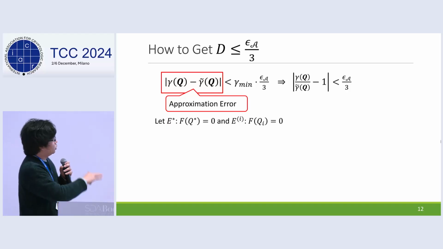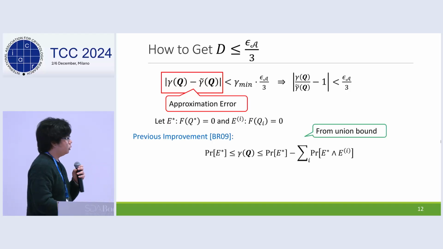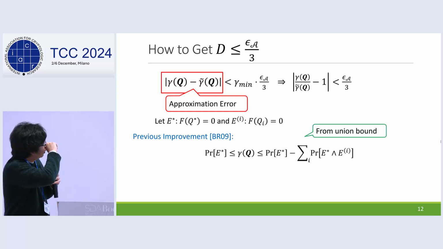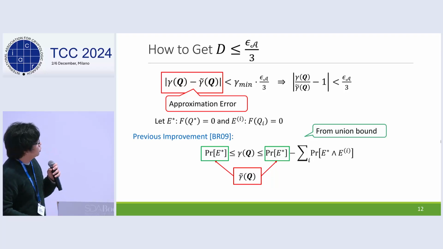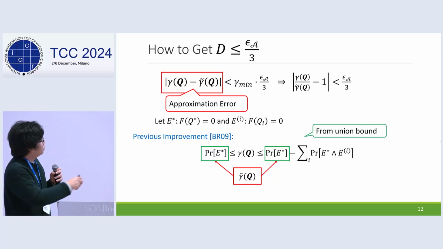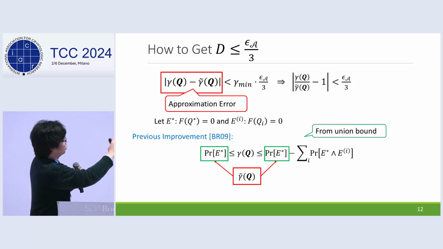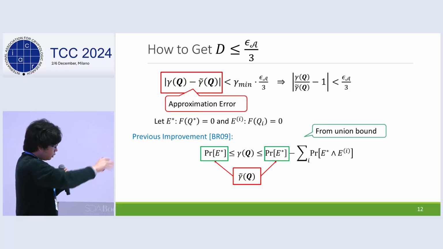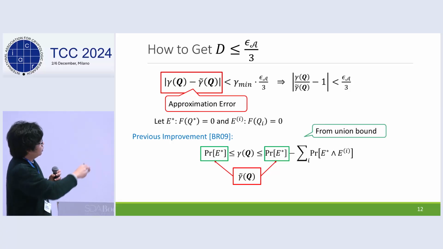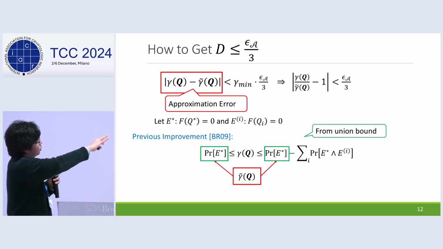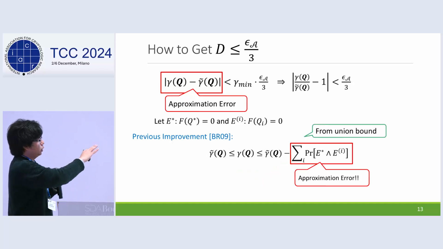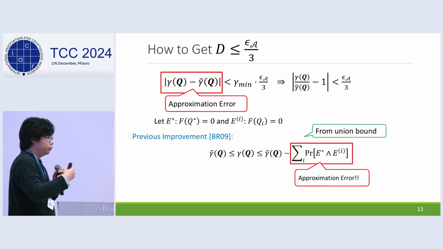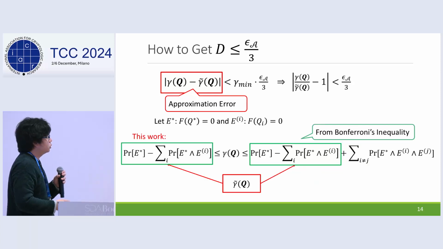Then in the previous improvement by Bellare and Ristenpart, that is the same, but they use a union bound to obtain these. Sorry, the direction of the inequalities should be inverse for this inequality. Then they set the gamma tilde like this. Then the second term corresponds to the approximation error. But we have to get a better approximation error.